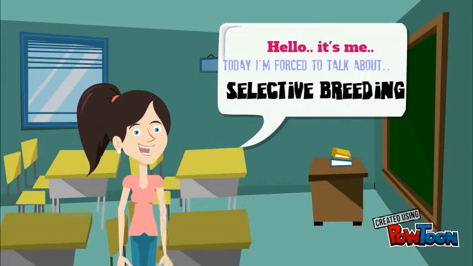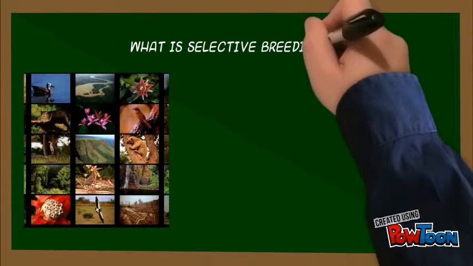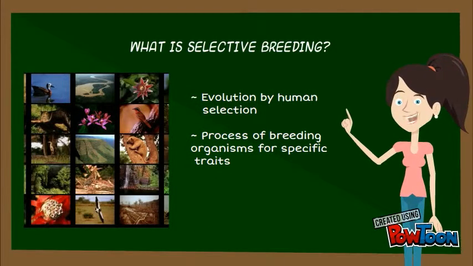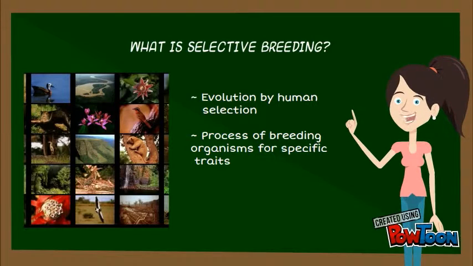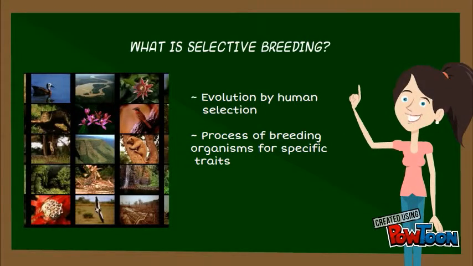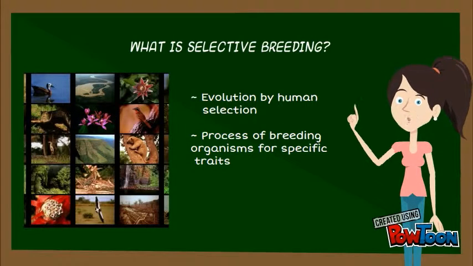Hello, today I'd like to talk about selective breeding. What is selective breeding? Selective breeding, or artificial selection, is the process of intentionally breeding organisms to have specific desirable traits. It improves the quality of future versions of that crop or animal. Essentially, it's evolution by humans.